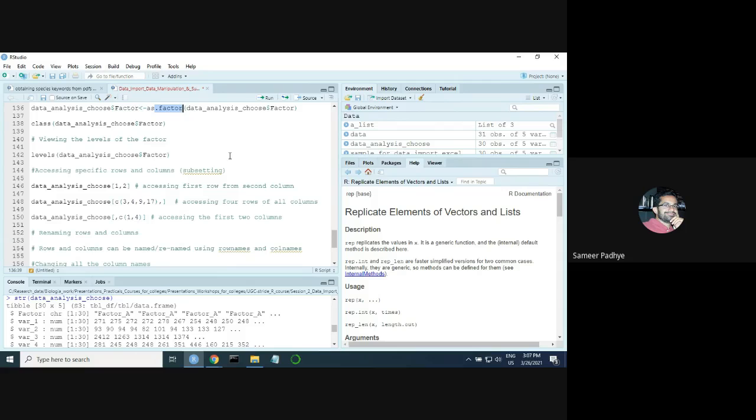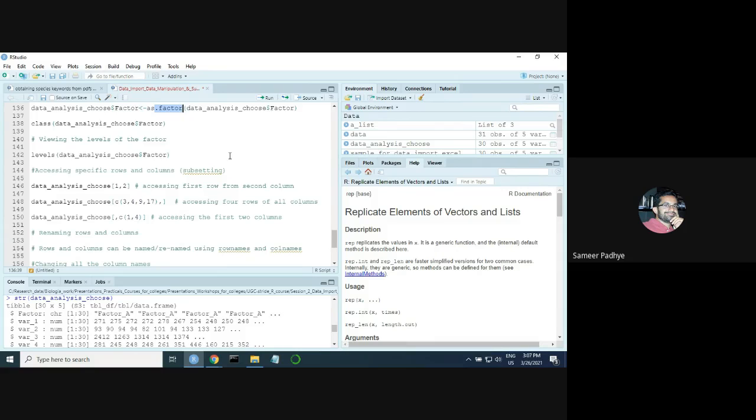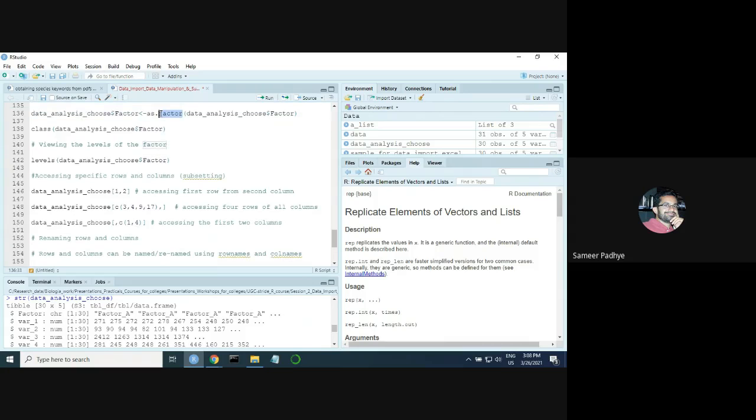So let's say var1 has been imported as character data. As dot numeric, exactly. So what will happen is you will put var1 here, right? Because that is the variable or column you want to change, correct? And what do you want to change it into? You want to change it into numeric. From character, you want to change it into numeric data.